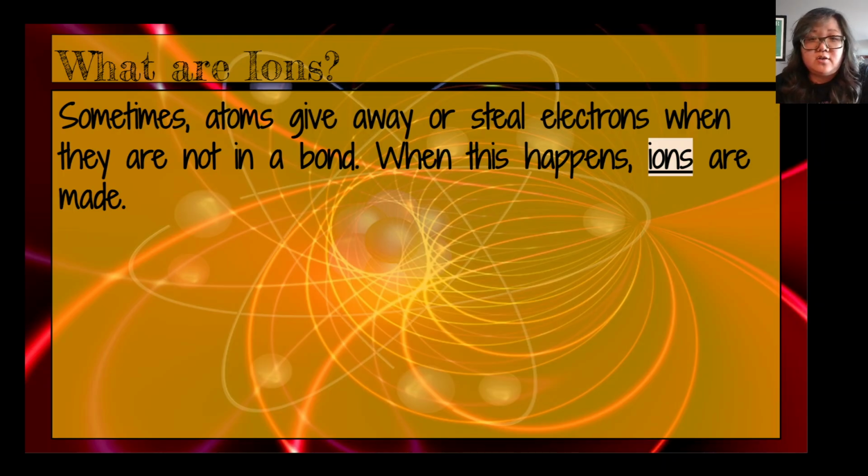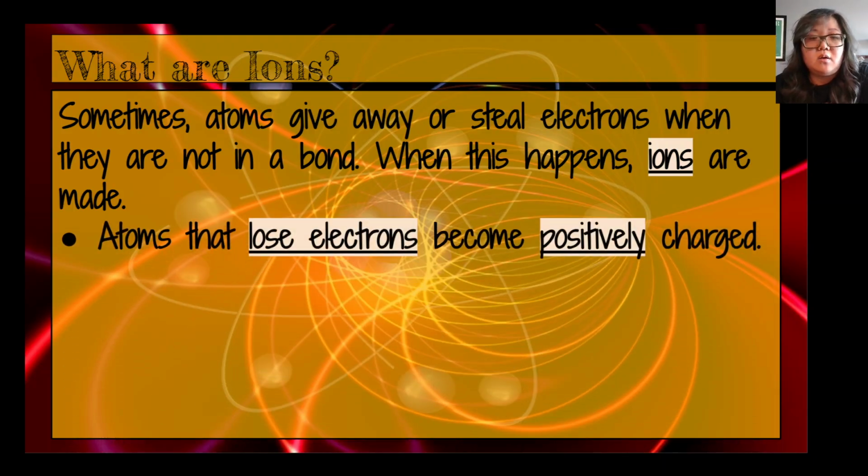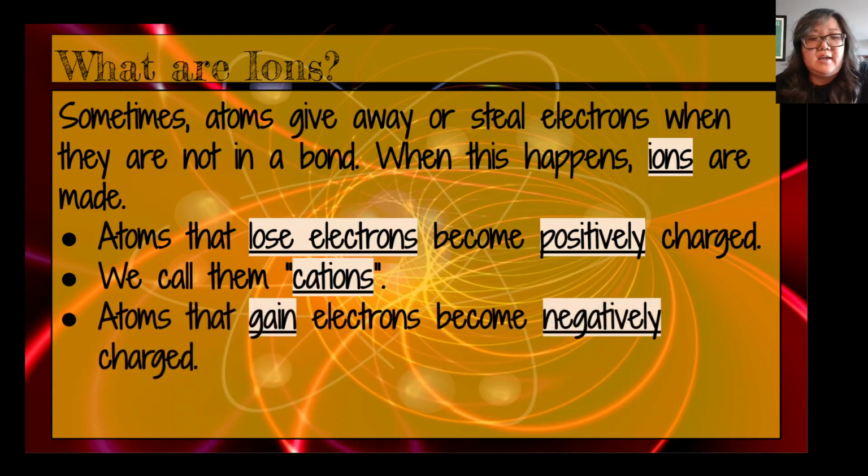Now, giving away electrons and stealing electrons doesn't always happen only in bonds. Sometimes atoms do this naturally. Sometimes when atoms do this, they make what is called an ion. An ion is an atom that has a positive or negative charge. So if an atom loses electrons, it becomes positively charged. We call them cations. If an atom gains electrons, it becomes negatively charged. We call it an anion.